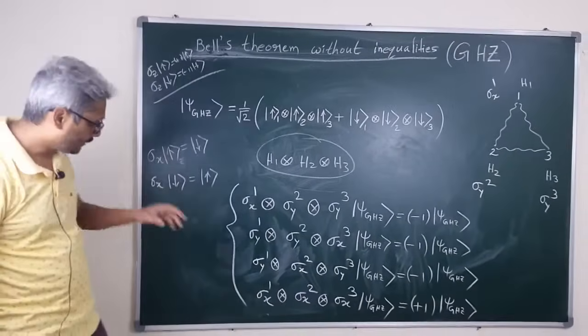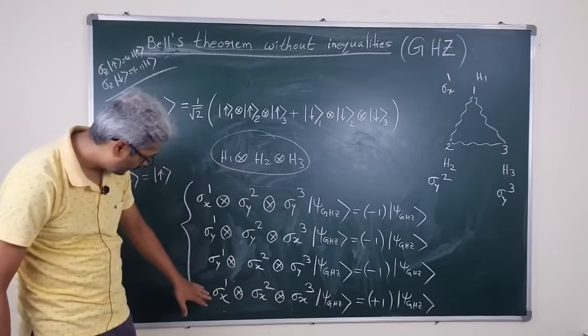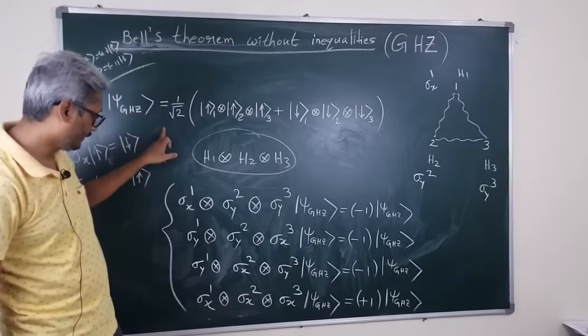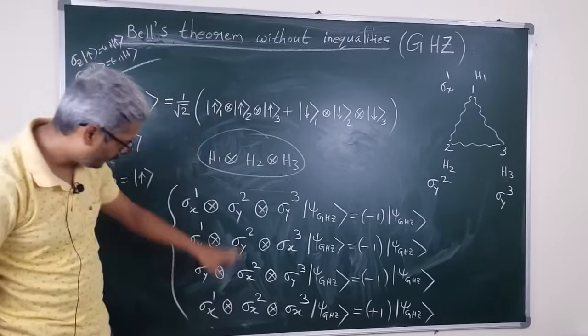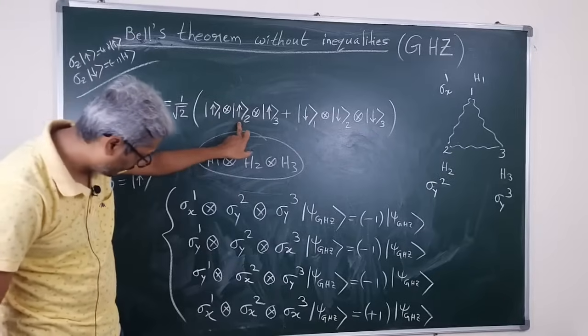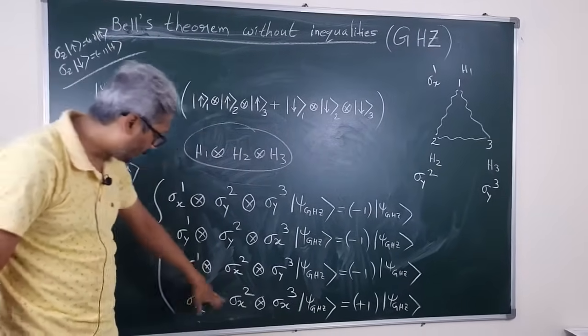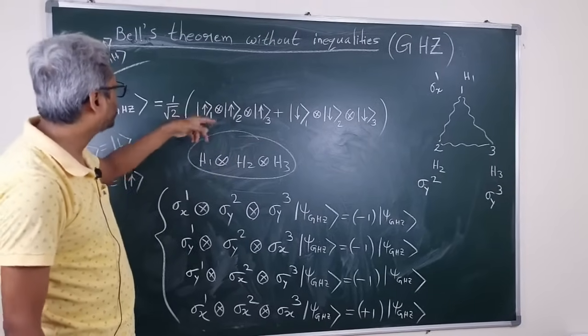Now if we want to verify these eigenvalue equations, then we can act this operator on this psi JZ state. This operator will act on the first Hilbert space, this operator will act on the second, and this operator will act on the third. So these three operators, when they act on this part, will flip the spins.